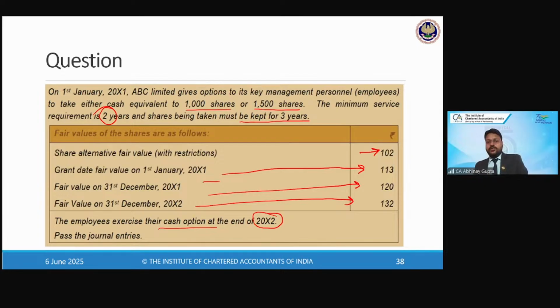Now, in this arrangement, we need to calculate the expense for year one and year two, because 2 years is the vesting period. And we also need to pass the journal entries. So do you want to try, or should I discuss the answer straight away? You want to give a try on your own first?